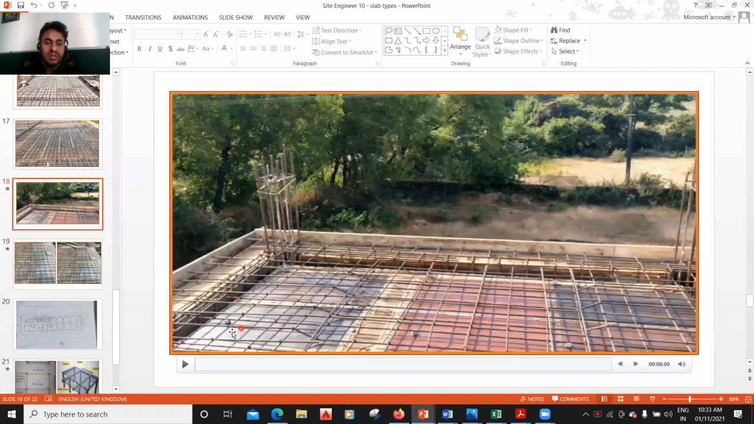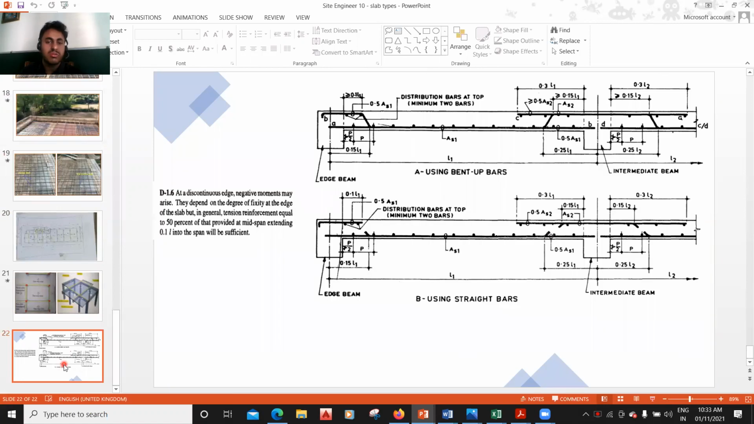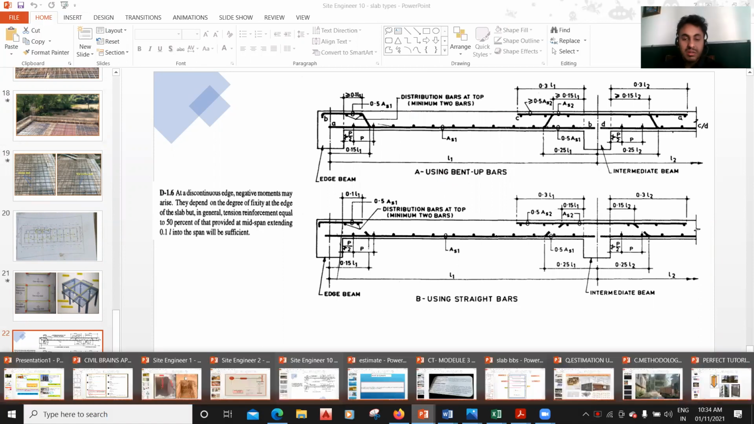And all those things have been explained with the help of site videos and structural drawings. And also the SP34 part, where the detailing rules are given. Everything is covered in this particular series of lectures. So in this way, you're going to learn all the things.